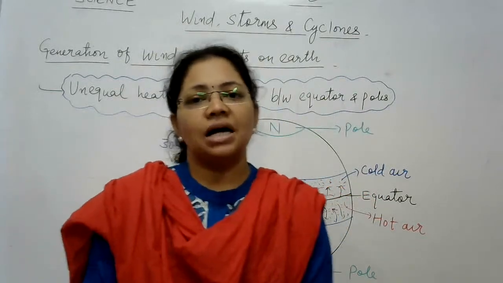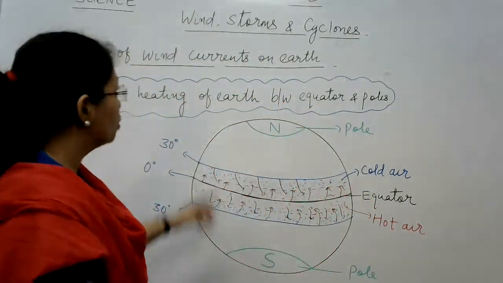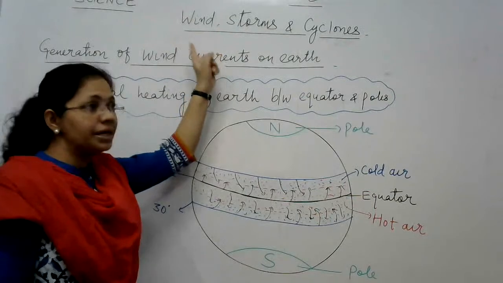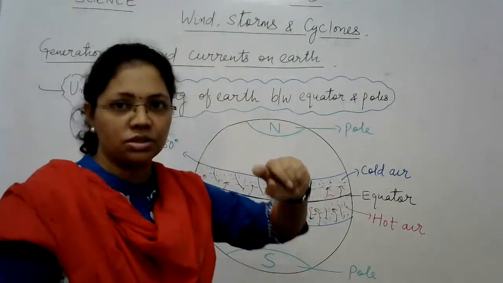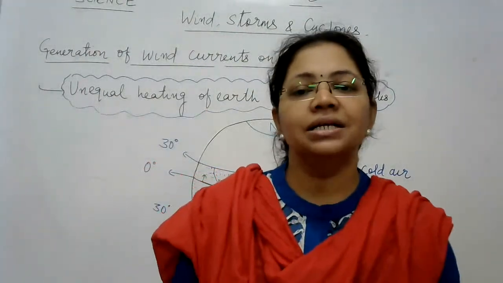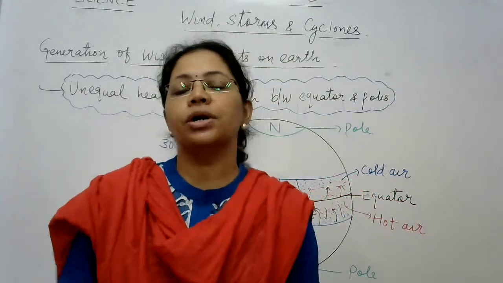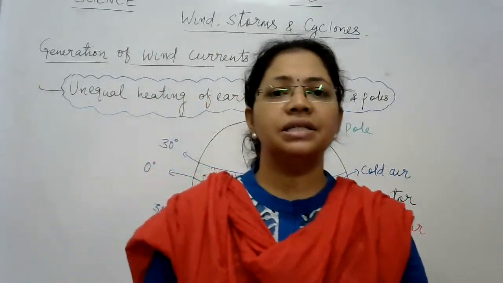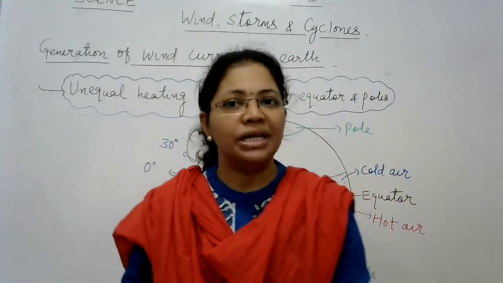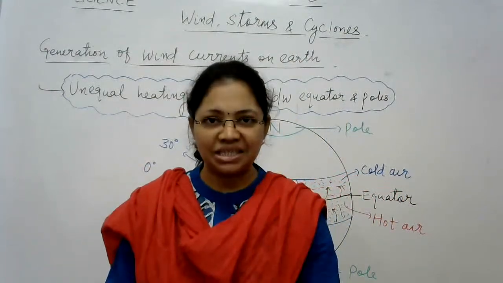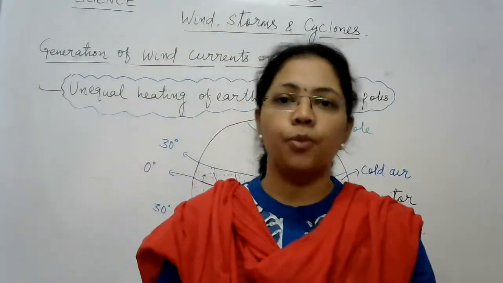So in the last class, as we know, we are discussing chapter number 8, wind, storms and cyclones. In the last class, I discussed with you one important property of air, that air expands upon heating, becomes lighter and rises upwards.